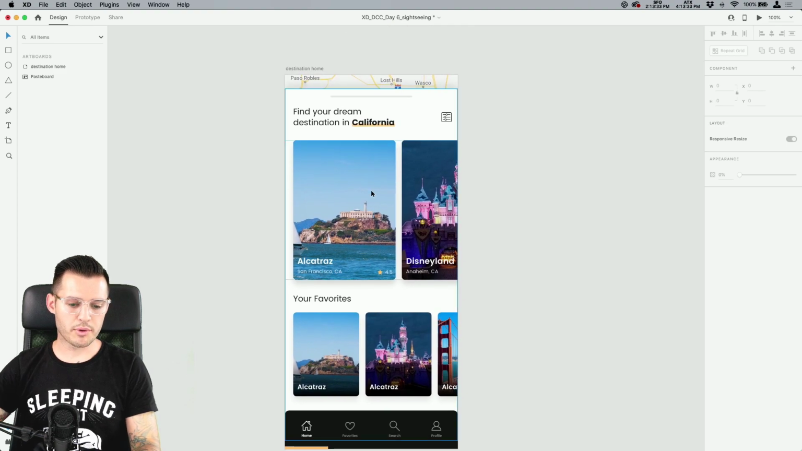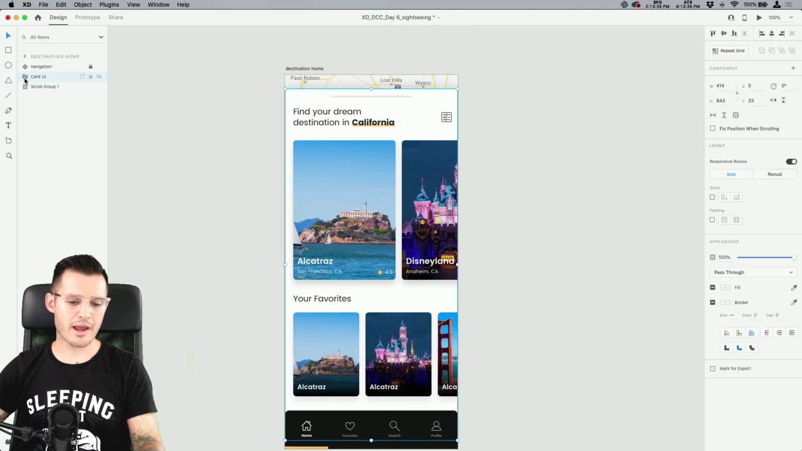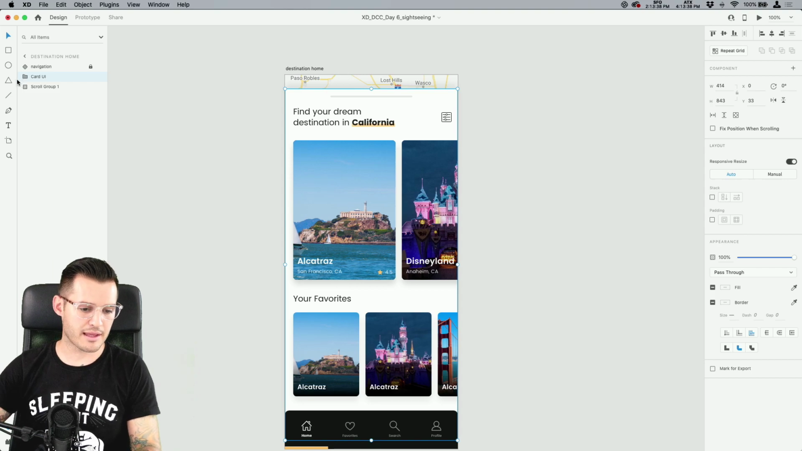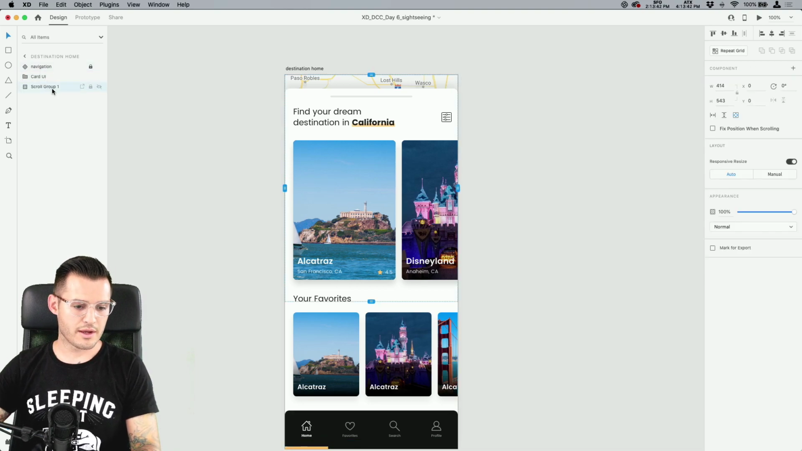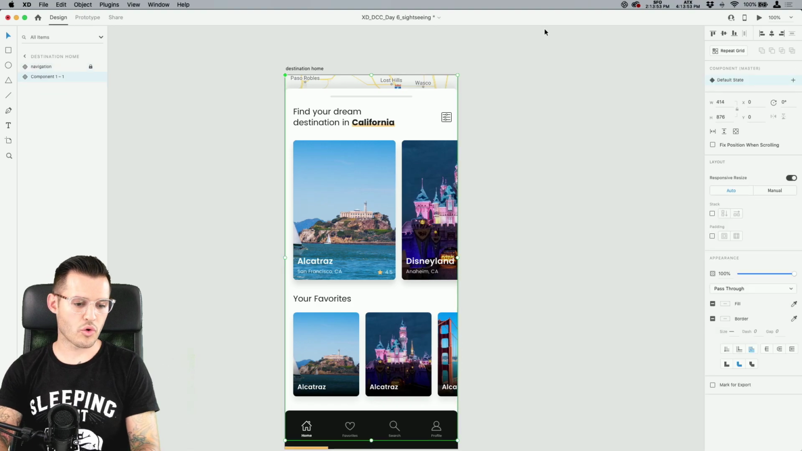Why don't we put this whole thing together, take our card UI and be able to pull it down, okay? I think that sounds like a good idea. So I'm gonna take all of these things. This whole thing is in a scroll group. Yes, that's our map. Let's call that map like so. I'm gonna take the whole thing and I'm going to press Command or Control K.